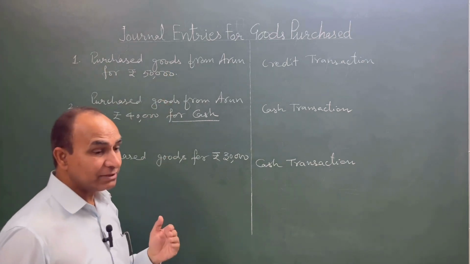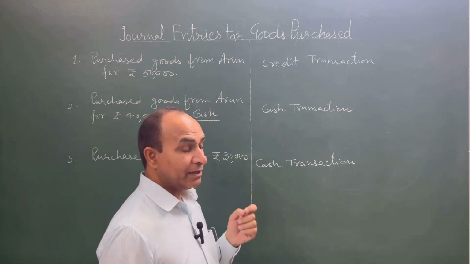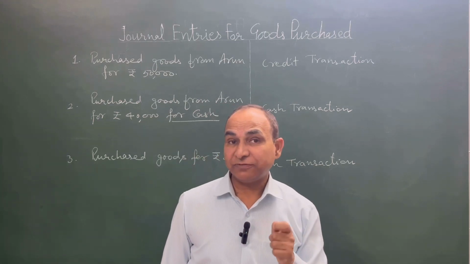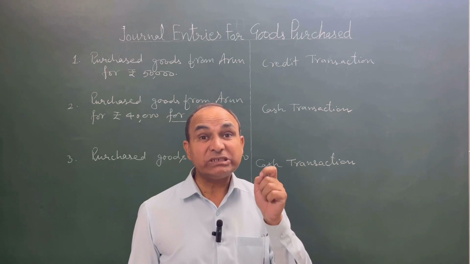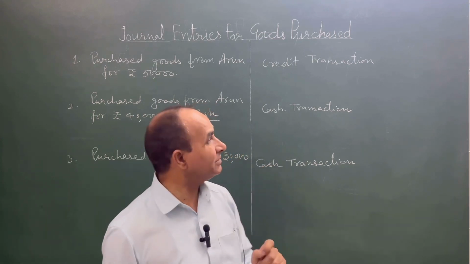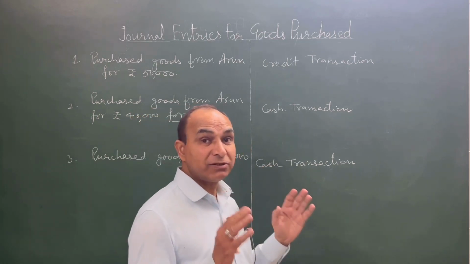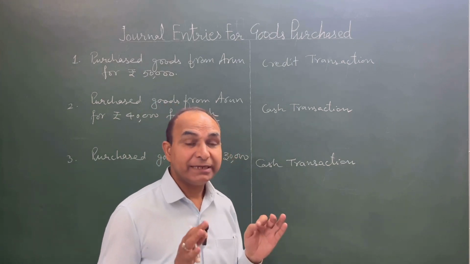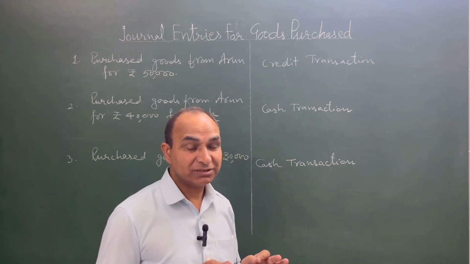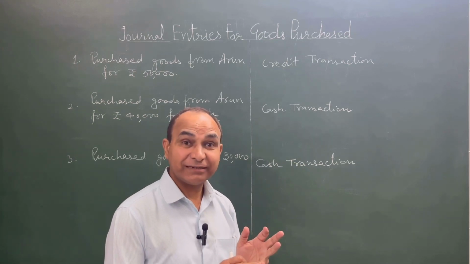Purchased goods. Firstly, students, remember one thing: purchases account is maintained for purchase of goods, and purchases account is a nominal account. And what is the rule of the nominal account? Debit all expenses and losses, credit all income and gains.